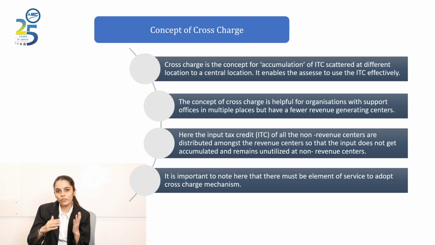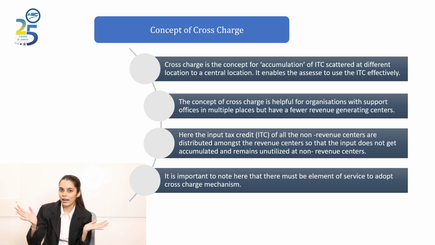It is helpful in those organizations which have several marketing units but very little revenue generation from them. So by adopting the cross charge mechanism, ITC which is scattered at different locations will be accumulated at a single point, and we can use that ITC efficiently.